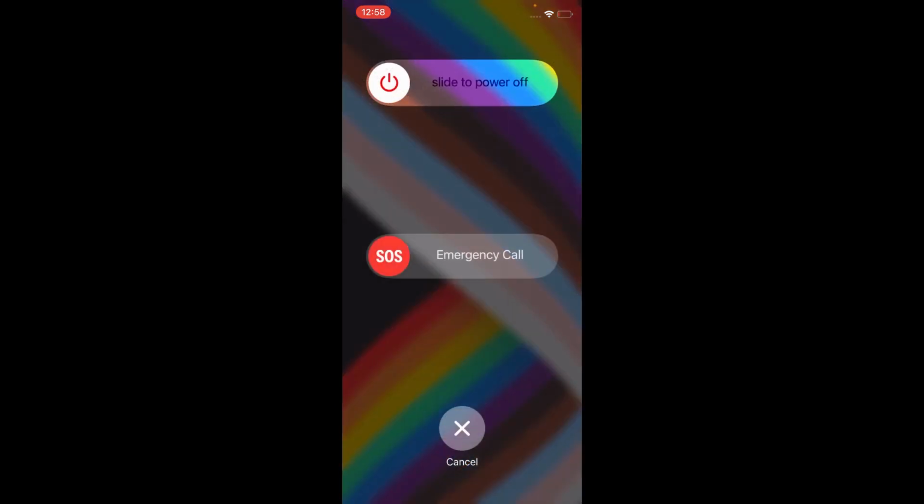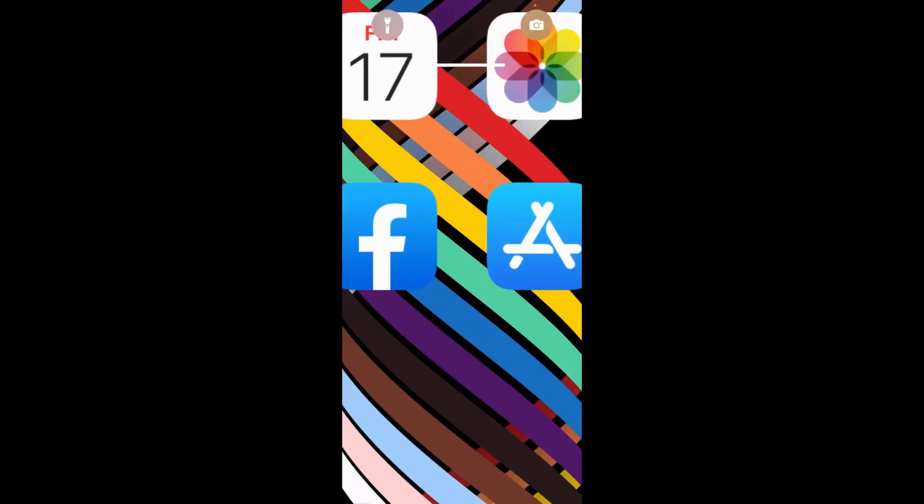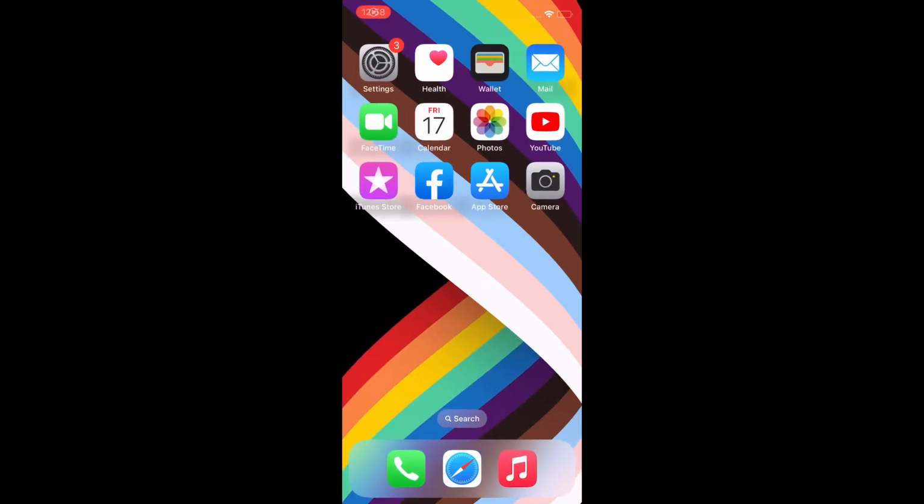Now you will see emergency call and slide to power off. You have to slide to power off. After doing so, your iPhone will shut down. After turning off the iPhone, press and hold the power button to restart your device. So friends, this was the first and easiest way to fix portrait mode.